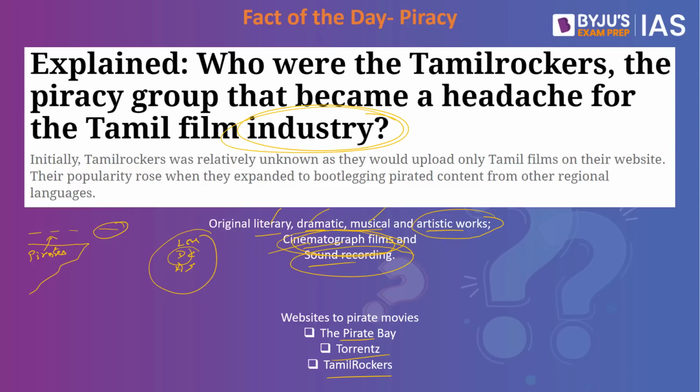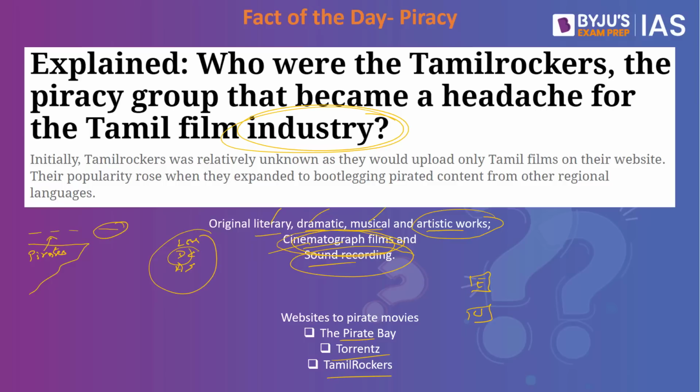So remember, films are part of the copyright, and any person who has taken this content and has reproduced it illegally will be penalized under the Copyright Act. Now the question is, how do these pirates make their money? There are two types of pirates. One is what is called the ethical pirates. The other is what is called the unethical pirates.